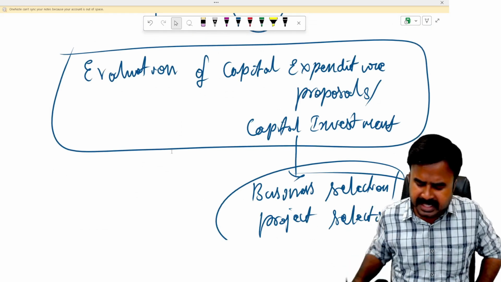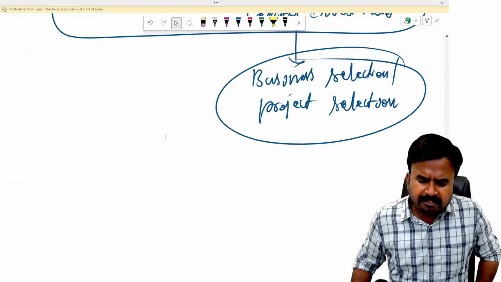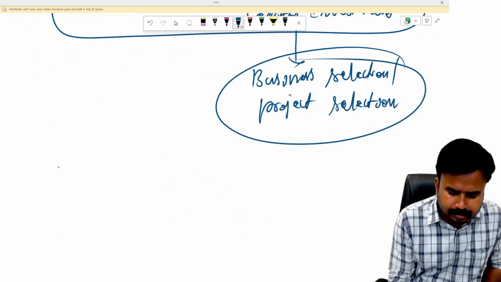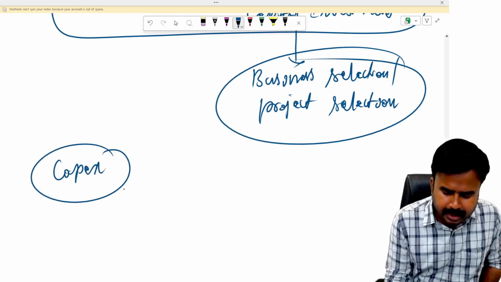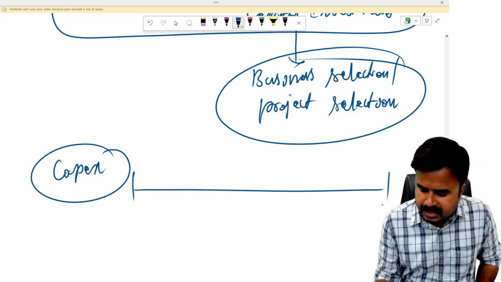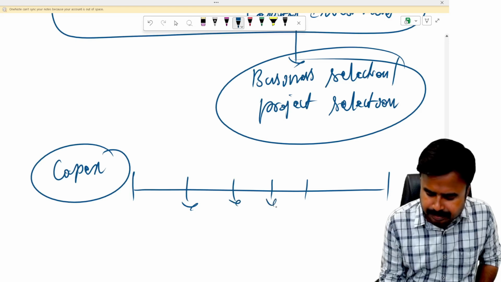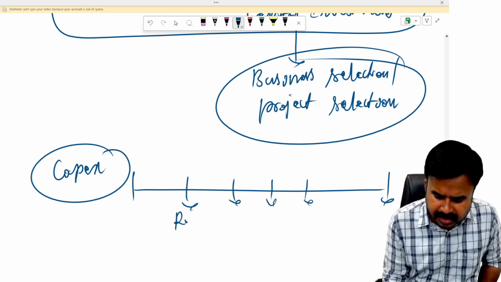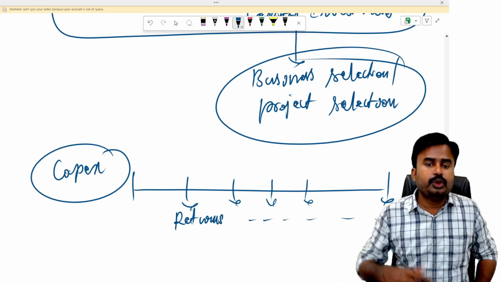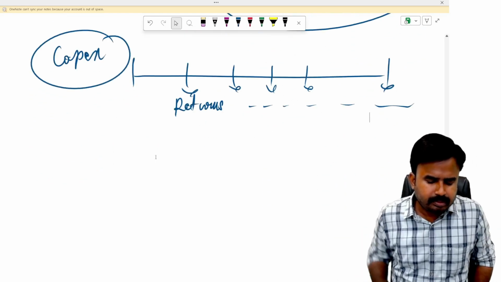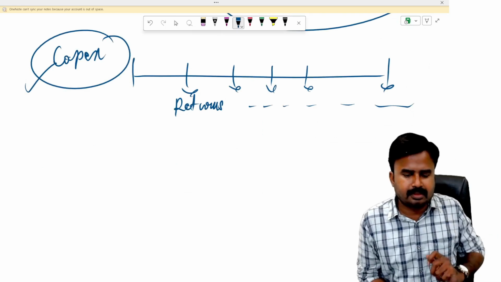Yes. Now, by investing capital expenditure today, larger amounts of funds today, I'm going to get the future returns. So by investing money today, I'll get the future benefits.